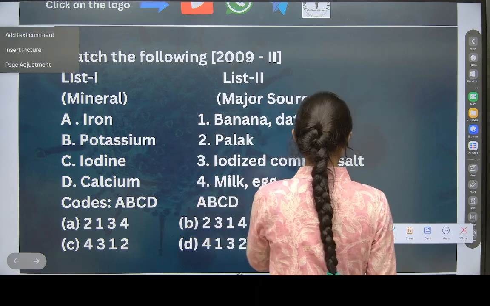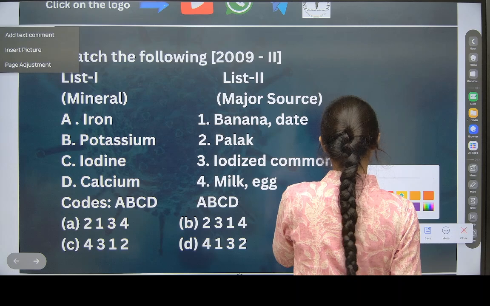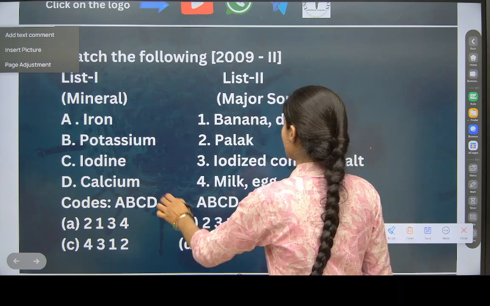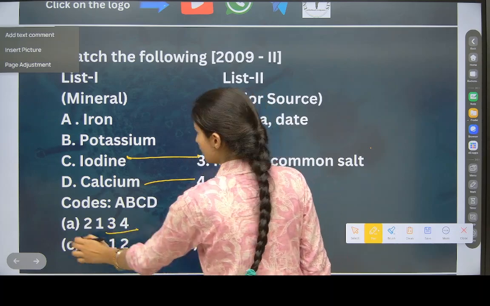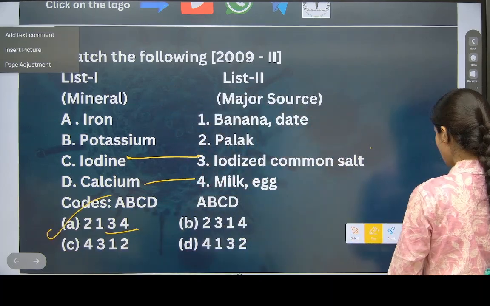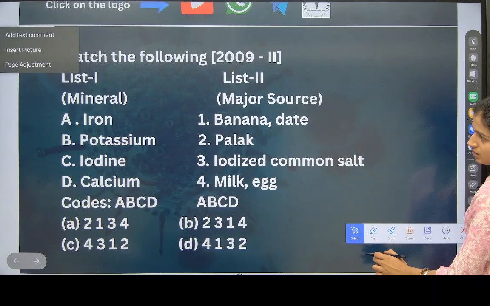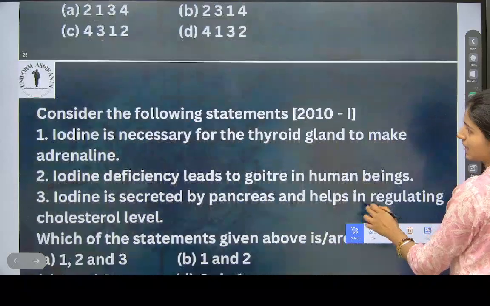Potassium we get from, see, calcium we get from milk and eggs. Yes. Iodine we get from iodized salt. 3 and 4. Answer number A. Answer A. Okay. And this iron we get from palak and potassium we get from banana and dates.